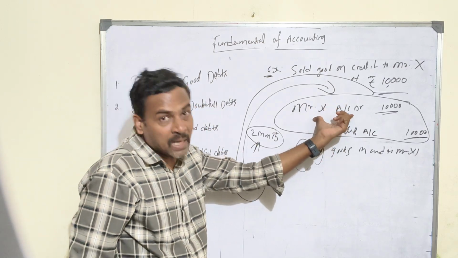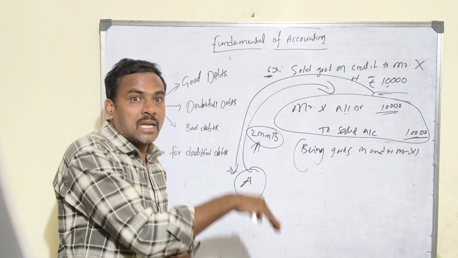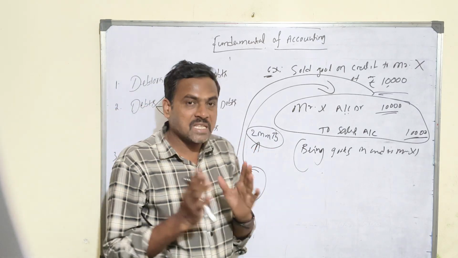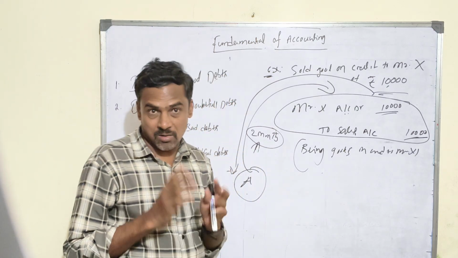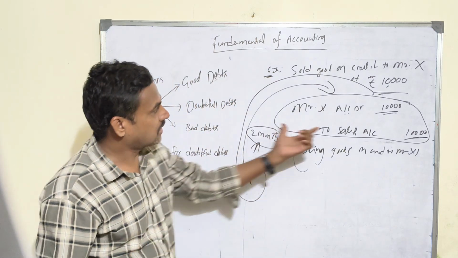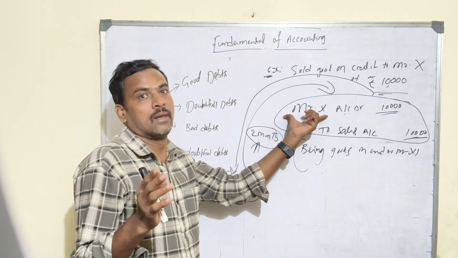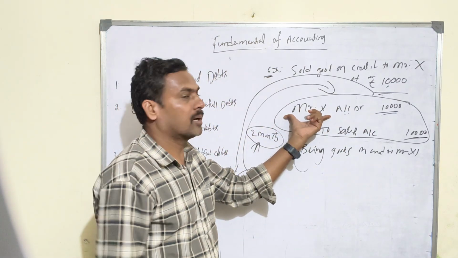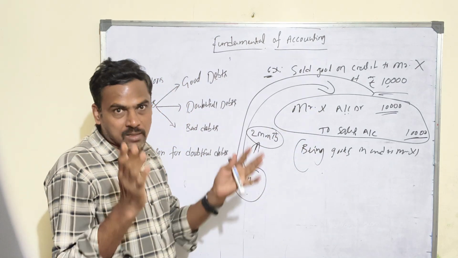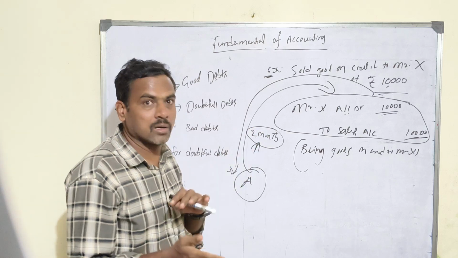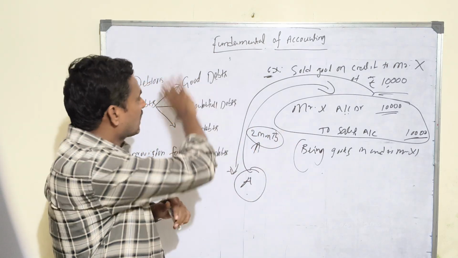What is the meaning of current assets? Current assets are those assets which can be converted into cash or cash equivalent within 12 months, and they are called current assets. Understand? Yes. Current assets are very important to the business. When we talk about working capital, I will touch on that very interesting topic in the future. If the current assets are more or less, what is the business impact, that we'll talk about. Let's talk about the current topic now.